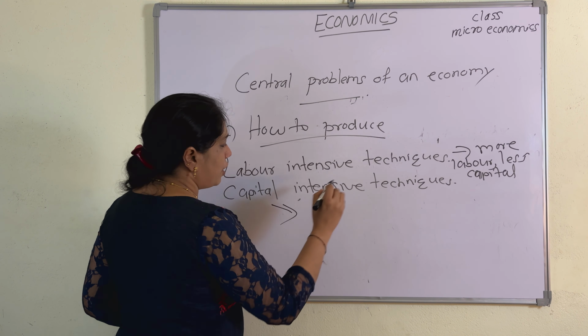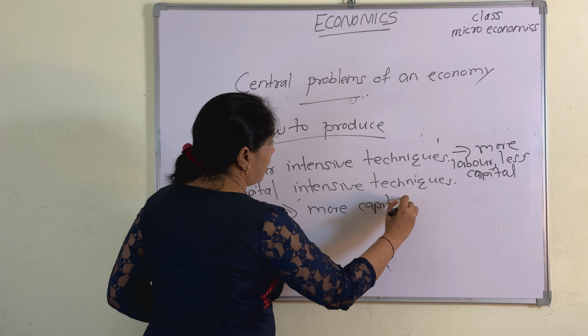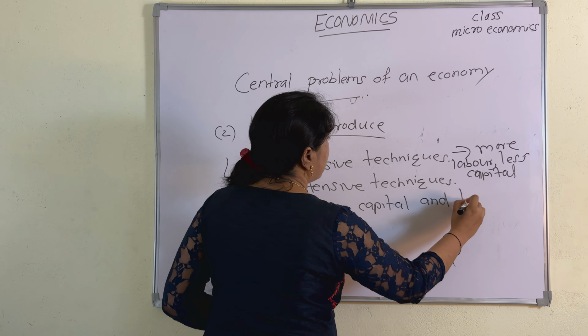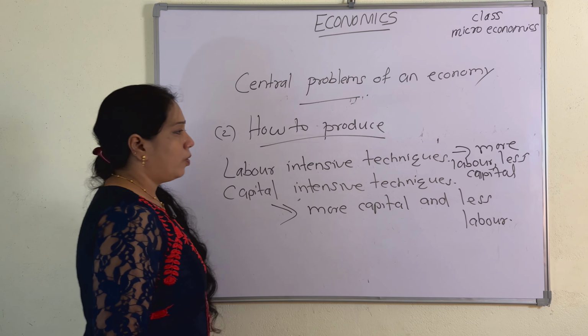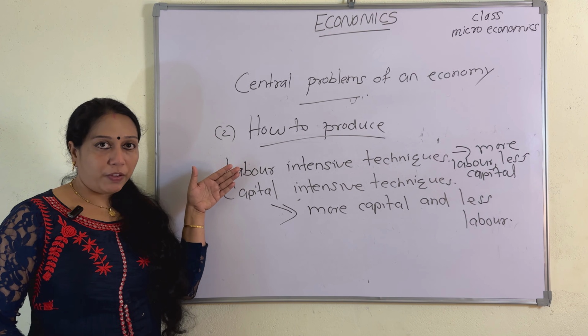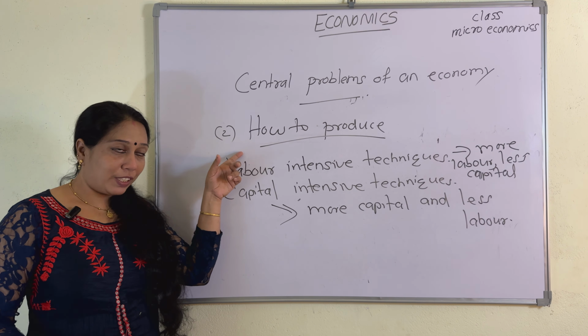Capital intensive technique means more capital and less labor. Okay, so two problems of an economy we already studied. First one is what to produce, second one is how to produce.